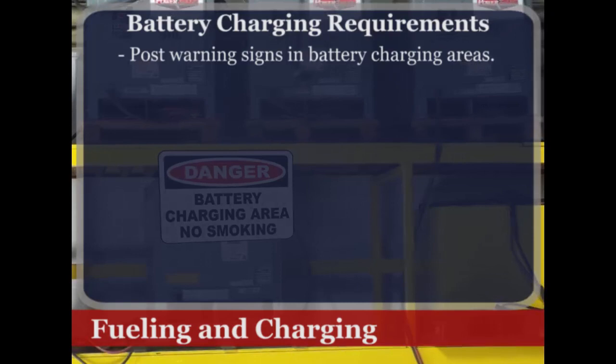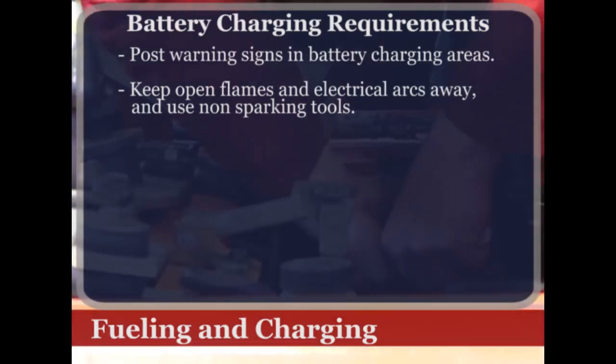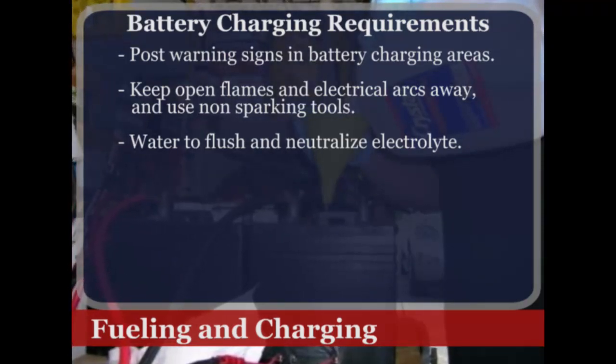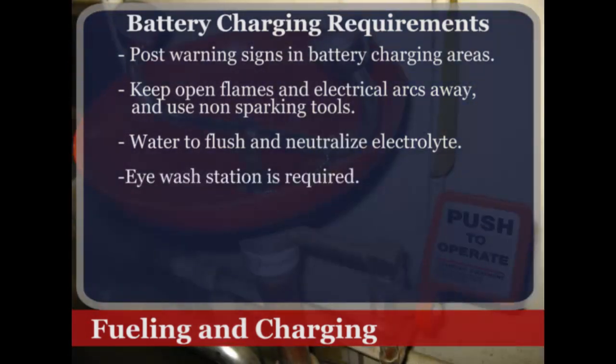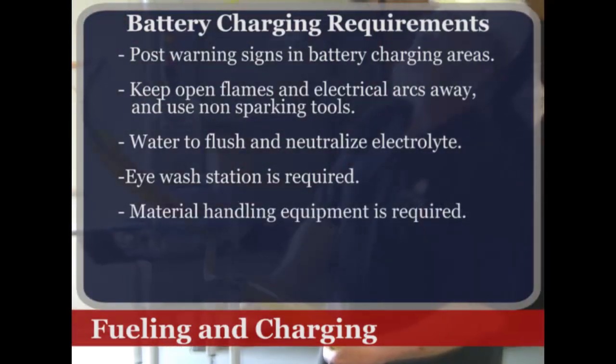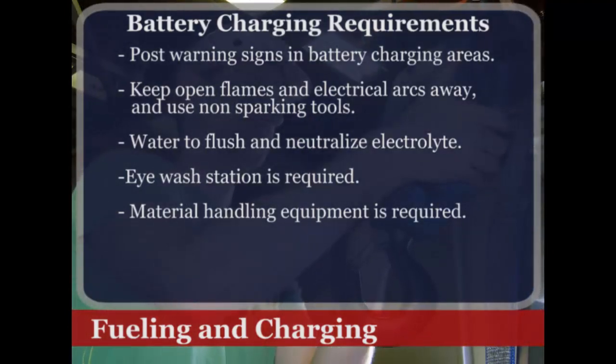Post warning signs in the battery charging area. Keep open flames and electrical arcs a safe distance away. Use non-sparking tools. Make sure there is enough water for flushing and neutralizing battery electrolyte. An eye wash station must be nearby. Batteries are heavy. Material handling equipment must be available for moving battery cells.